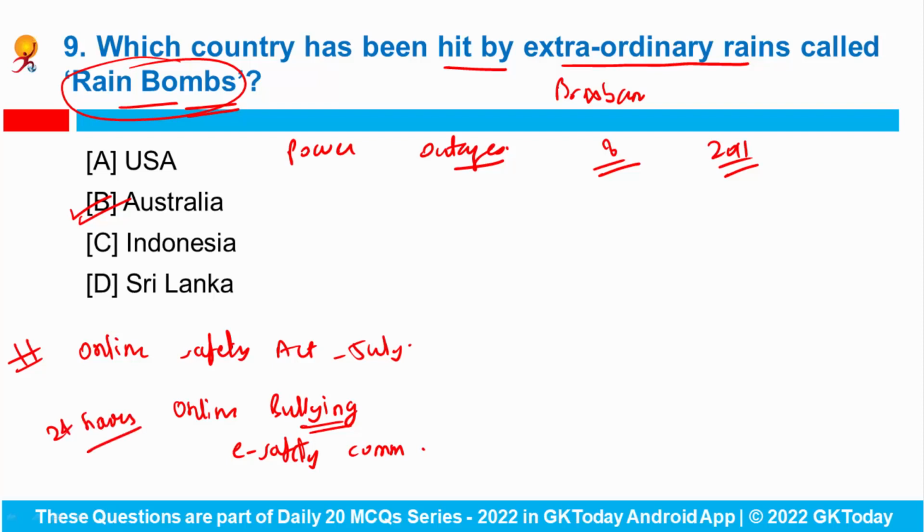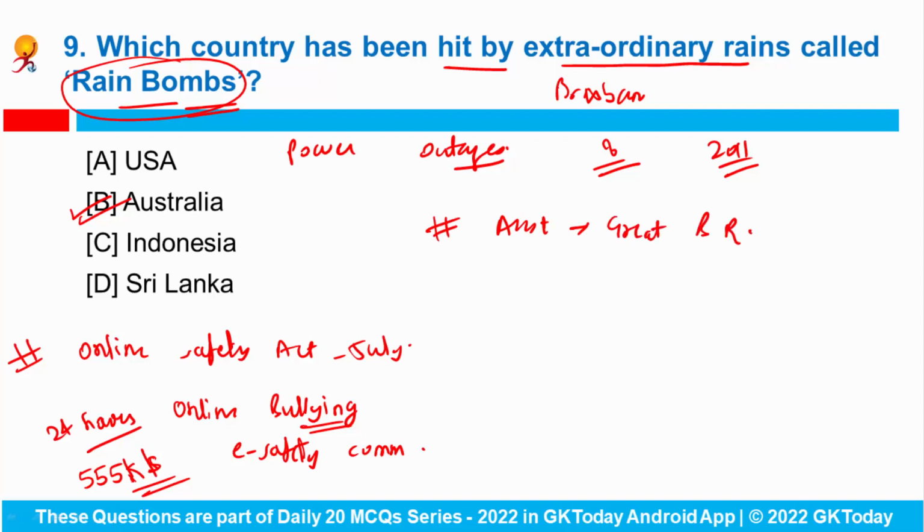In case they fail to do so, they will face fines up to $555,000.